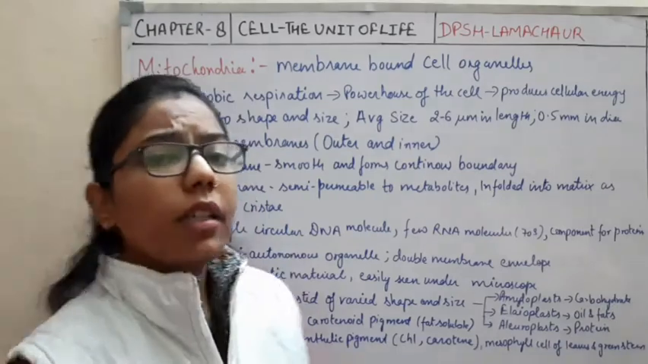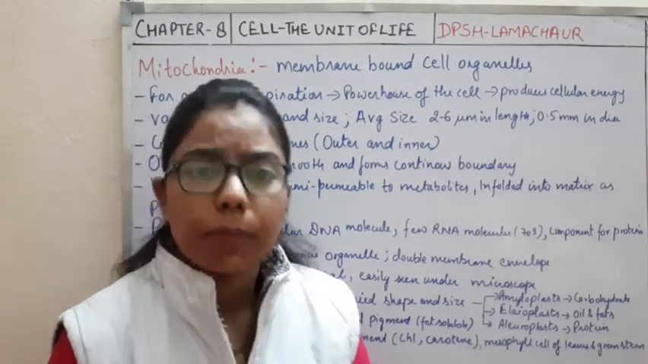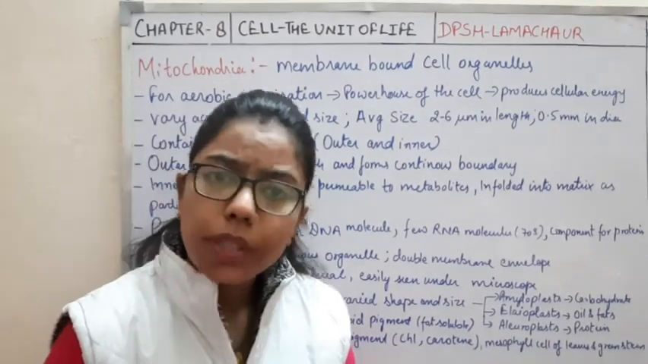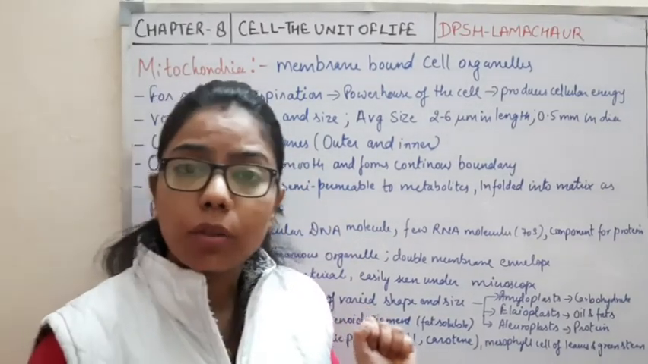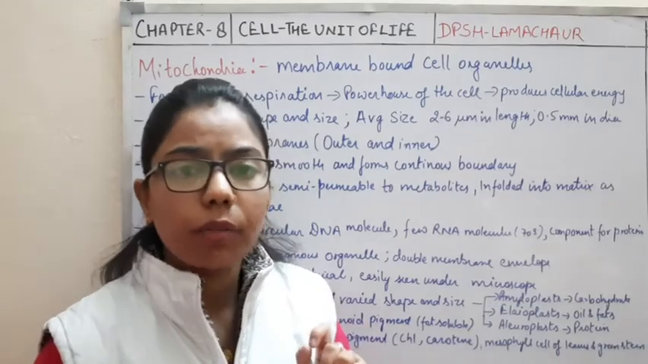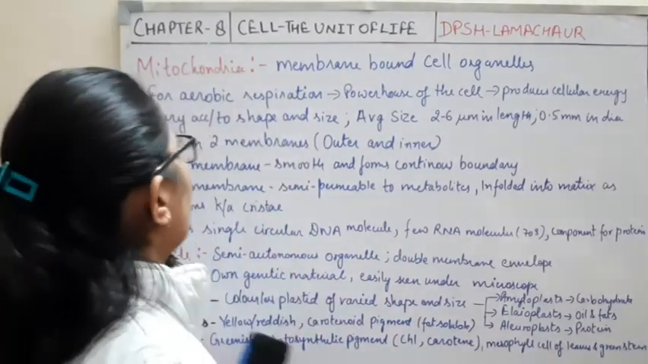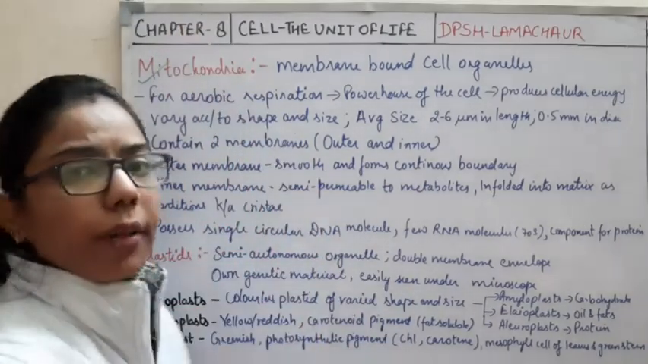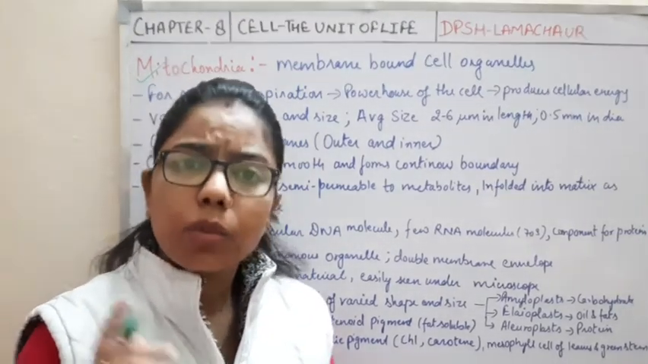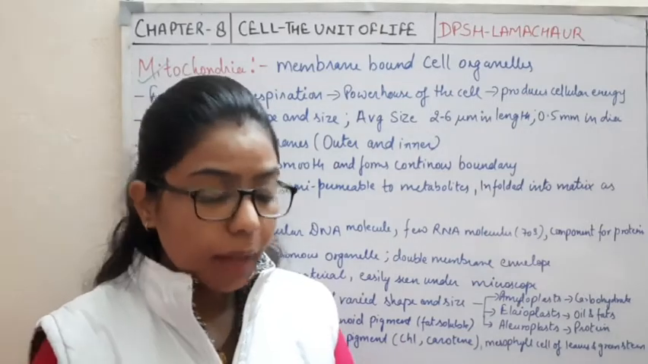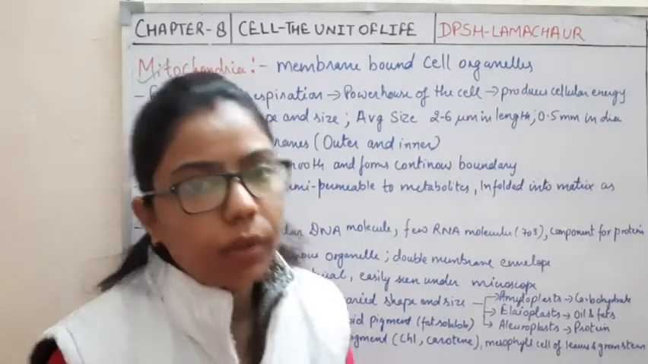Now comes another organelle which is present inside the eukaryotic cell, and an important one. We are going to start the organelle that is mitochondria. Mitochondria is present only in eukaryotic cells. It is absent in the prokaryotic cell.